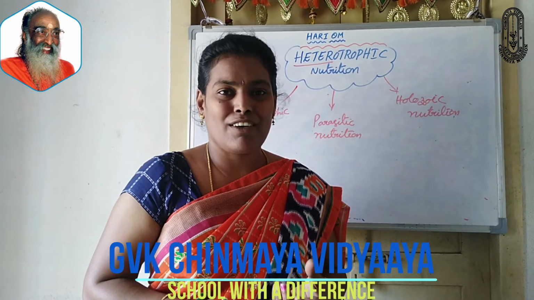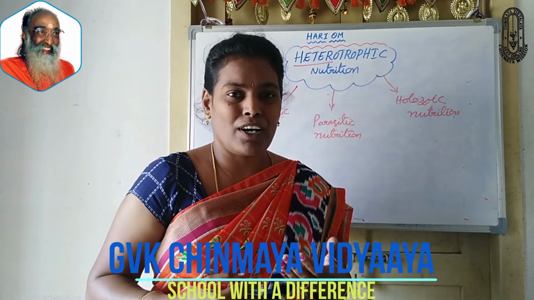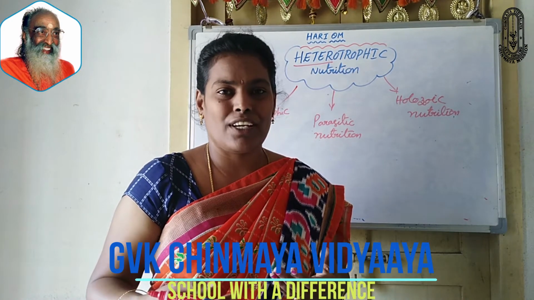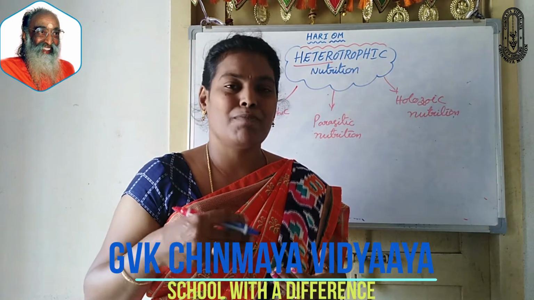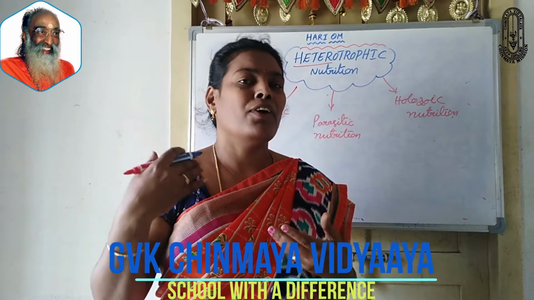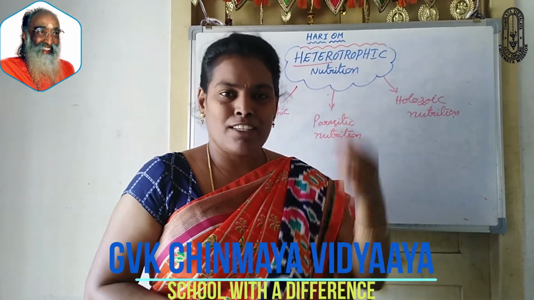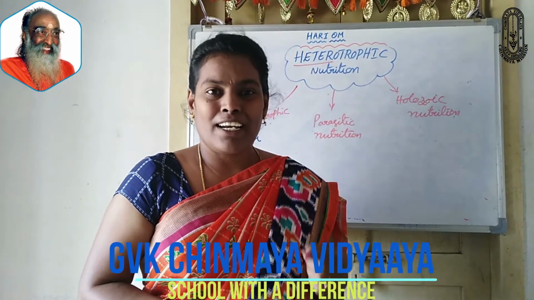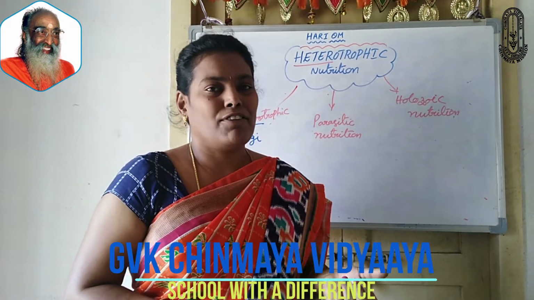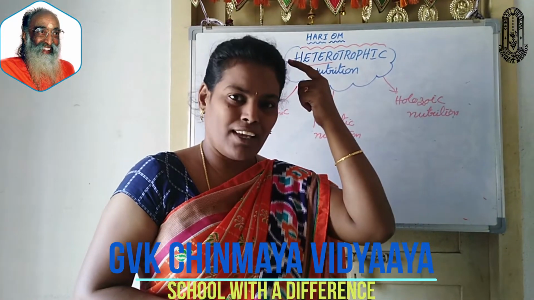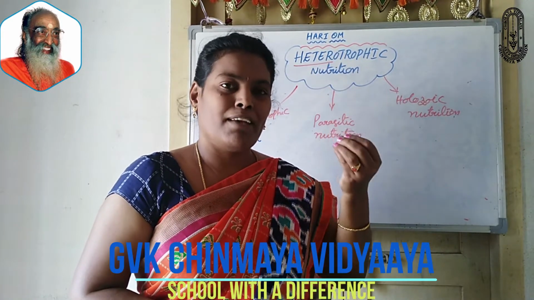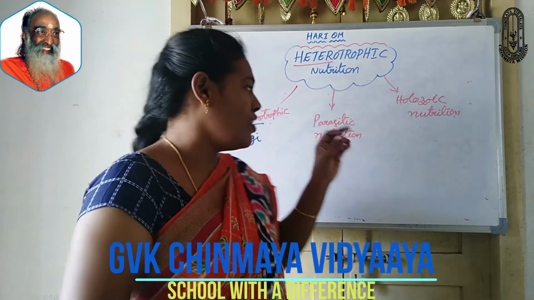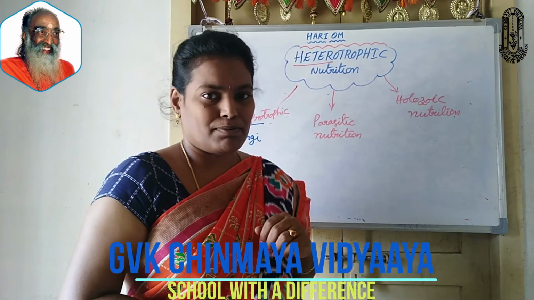Tapeworms, ascaris, all these depend on our body. To get their food and nutrition, they depend on other organisms by living inside or outside the body. For example, the lice present in our head are also parasites in one way. They depend on our body to get their food by sucking blood from our body. This type of nutrition is called parasitic nutrition.